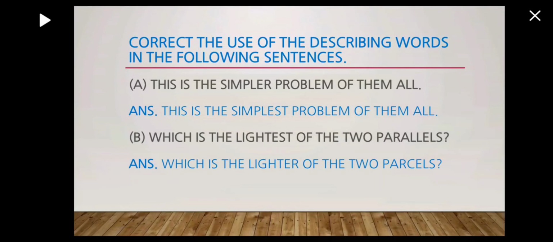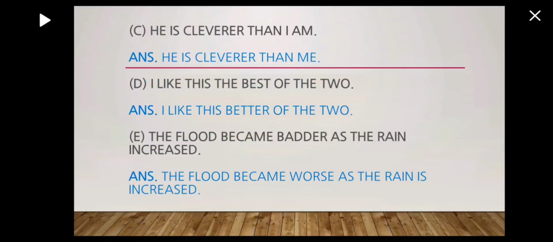Next, which is the lightest of the two parcels? Now you can see here we are talking about two parcels. So we are comparing, so we should write the comparative degree. So we'll write: which is the lighter of the two parcels? Okay. Next, he is cleverer than I am. Okay, cleverer is okay, but we will write: he is cleverer than me. I like this the best of the two. Now two are there, so we'll write comparative. So: I like this better of the two.